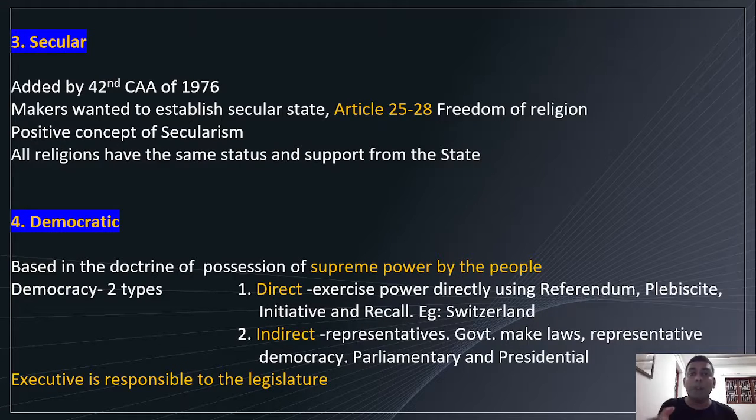Parliamentary. In parliamentary democracy, there will be what? Prime Minister and President. Prime Minister is the head of the government and President is the head of the state. But in presidential, President is the head of the government as well as head of the state. We have already seen, right? Then executive is responsible to the legislature. The most celebrated statement: executive is always responsible to the legislature, meaning executive is accountable to the legislature. Executive cannot do anything and everything on their own. They are accountable. They are responsible to the legislature.